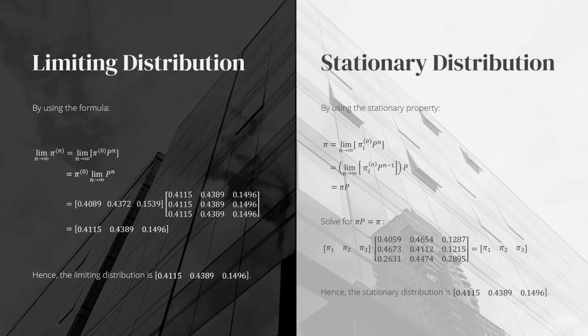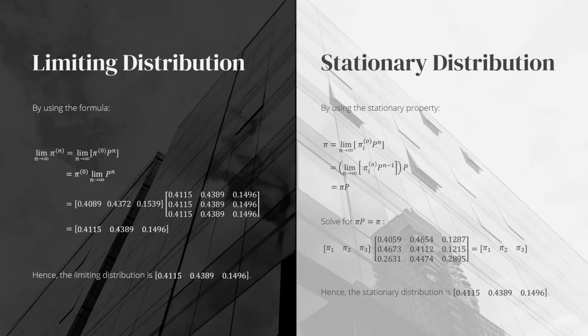Next, to find the limiting distribution, we use the following formula. We take the initial state vector times P to the power of n as n approaches infinity. Then we found that our limiting distribution is 0.4115, 0.4389, and 0.1496.